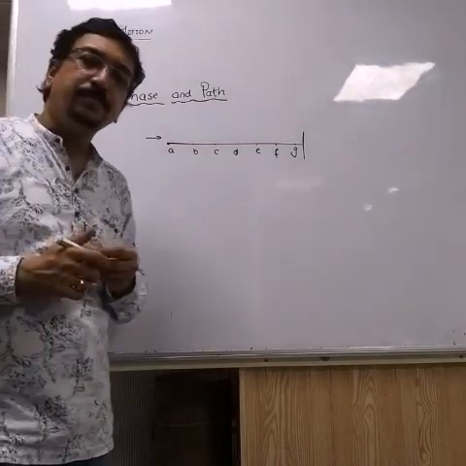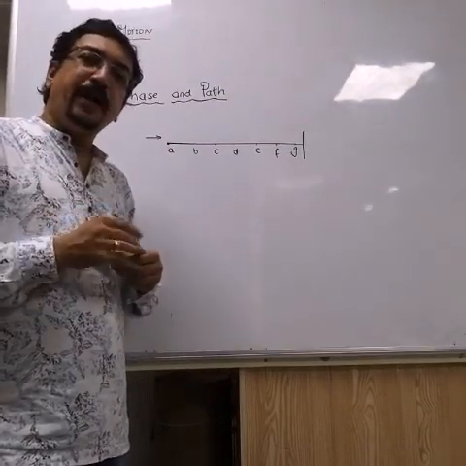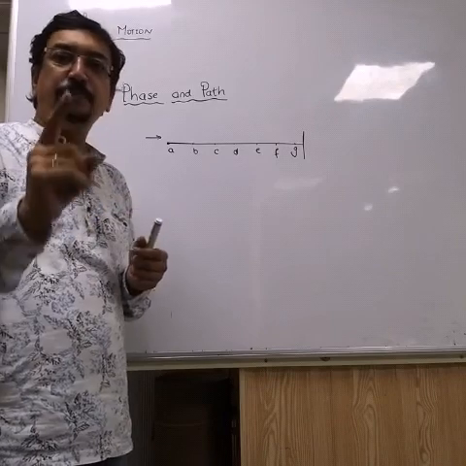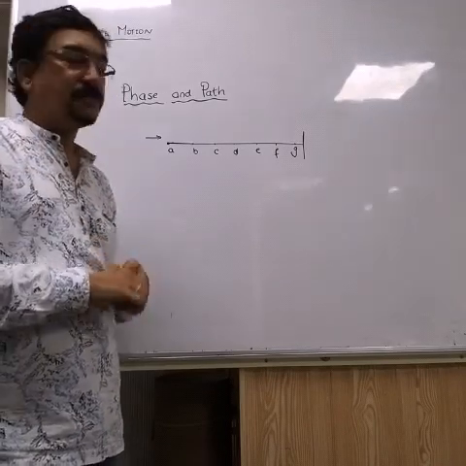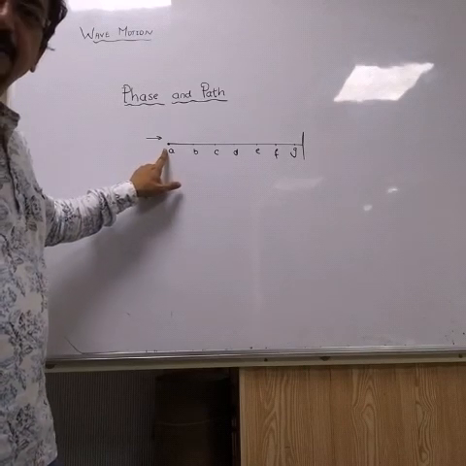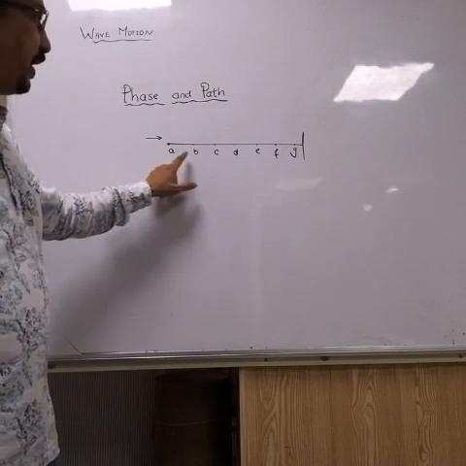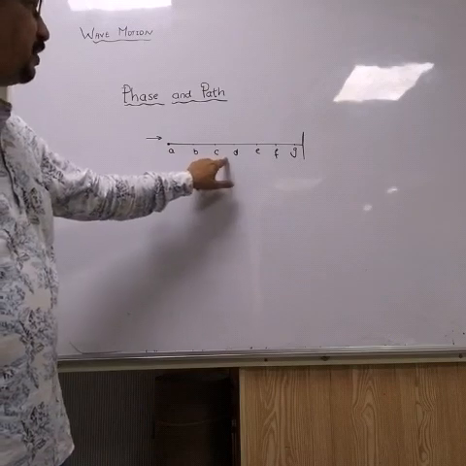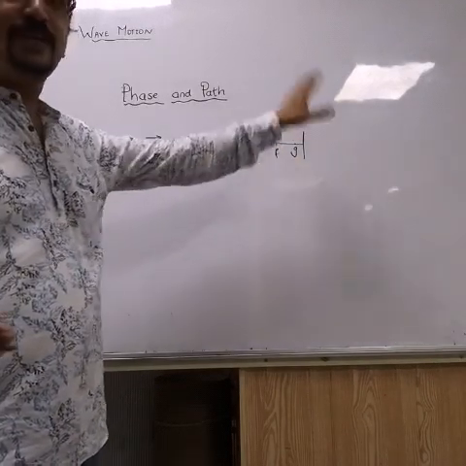Tell me one thing, which particle will vibrate first? Which particle will oscillate first? Obviously, it is particle A. A will vibrate first, and then B, then C, D, E, F and so on.